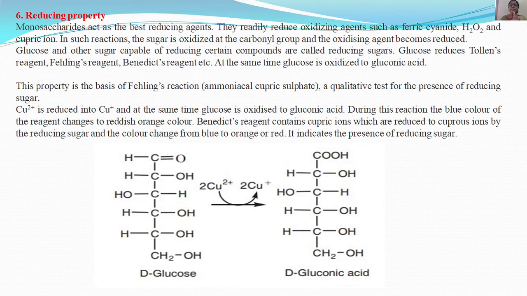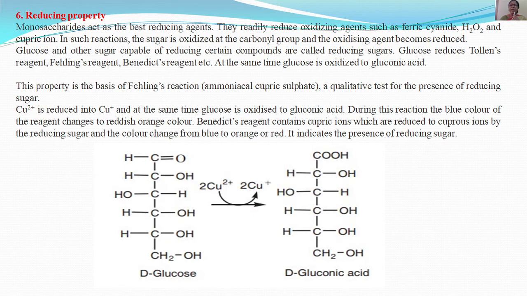At the same time, glucose is oxidized to gluconic acid. This property is the basis of Fehling's reaction, ammoniacal cupric sulfate, a qualitative test for the presence of reducing sugar. Cu2+ is reduced to Cu+, and at the same time glucose is oxidized to gluconic acid. During this reaction, the blue color of the reagent changes to reddish orange color.